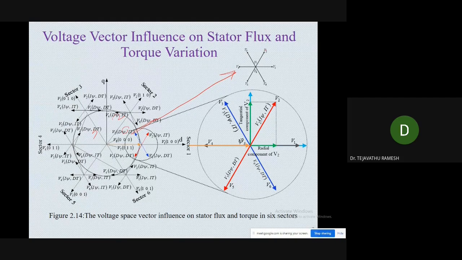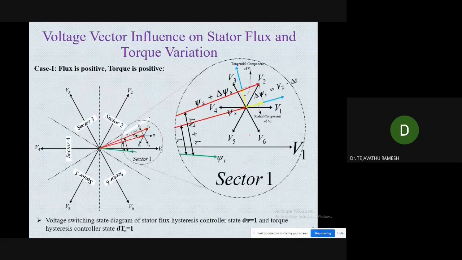Depending upon the voltage vector selection in sector 1 and sector 2, the influence on the flux and the torque varies. How it varies we will see. The variation of the flux and torque cannot be the same in sector 1 and sector 2. It depends upon the phasor diagram, which you can see here.